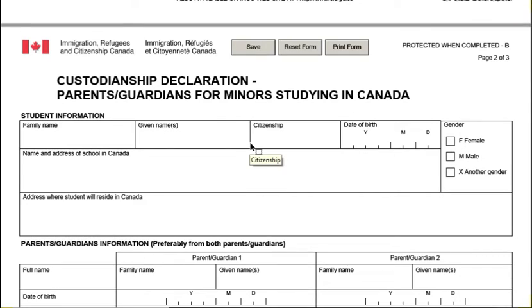We have just two parts, the part for the custodian and the part for the guardians or parents. So basically all you have to do here is repeat the same information you have above. So we have John Doe, citizenship of Nigeria.